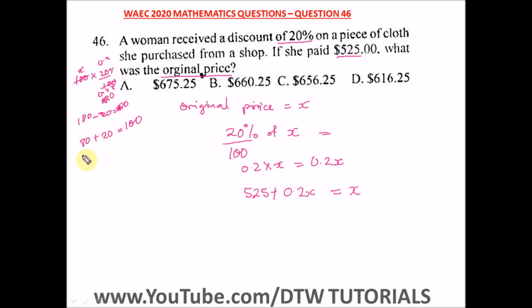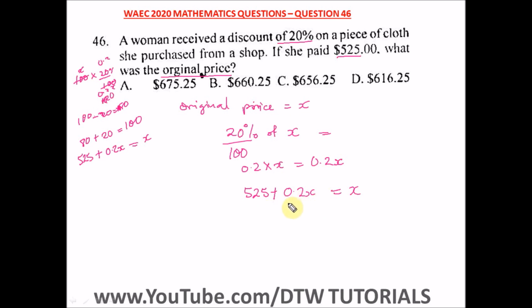So let me just take this up here. We have 525 plus our discount, which we've gotten here as 0.2X, and we've made our original price equal to X. In this question, we don't know our original price, which is X. So that's how I came about this particular equation here. You need to understand this is a word problem under discount, commercial maths.